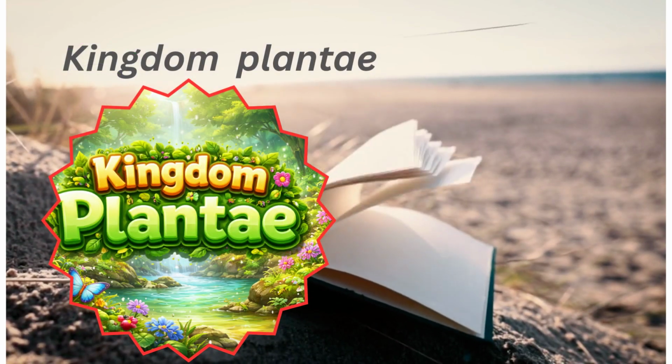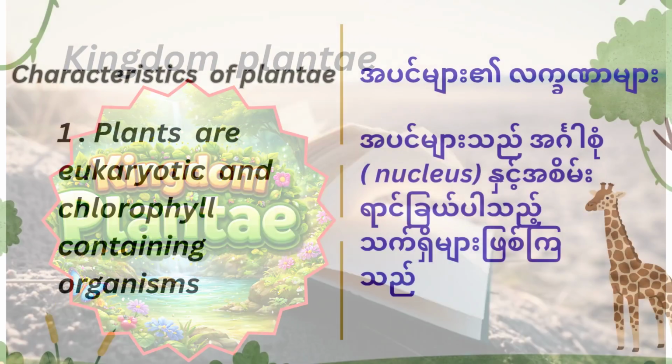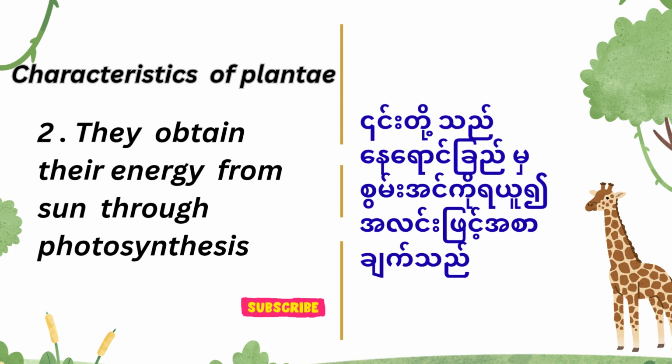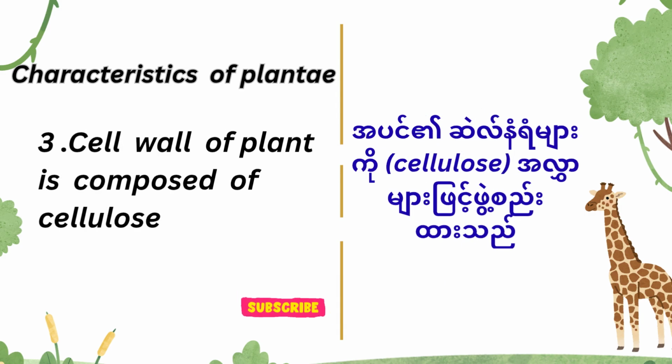Kingdom Plantae. Characteristics of Plantae. Plants are eukaryotic and chlorophyll-containing organisms. They obtain their energy from the sun through photosynthesis. The cell wall of plants is composed of cellulose.